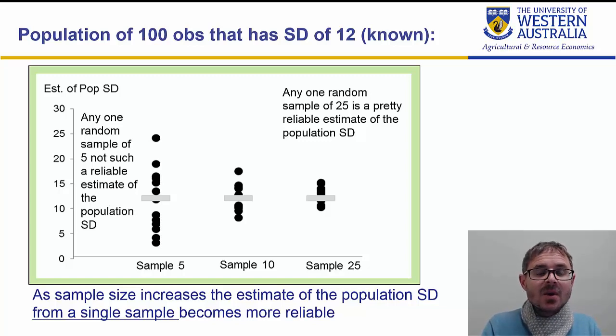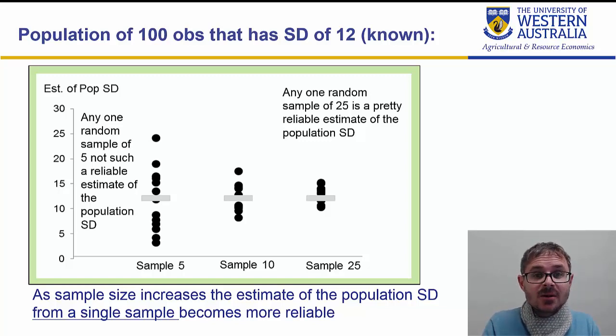When we have a small sample, the quality of our guesses might not be so great. It could turn out that our guess is really quite close to the true population mean or standard deviation, but it could be that we're relatively far away. But once we have a reasonable sample, and you can just see here I've shrunk it to 25, so samples of 25, really getting quite tight. At least for me, that looks like a pretty tightly clustered group of guesses. So that's what we need to be aware of, that the quality of our guesses improves with sample size. So that's why we tend to talk about the value of larger samples.